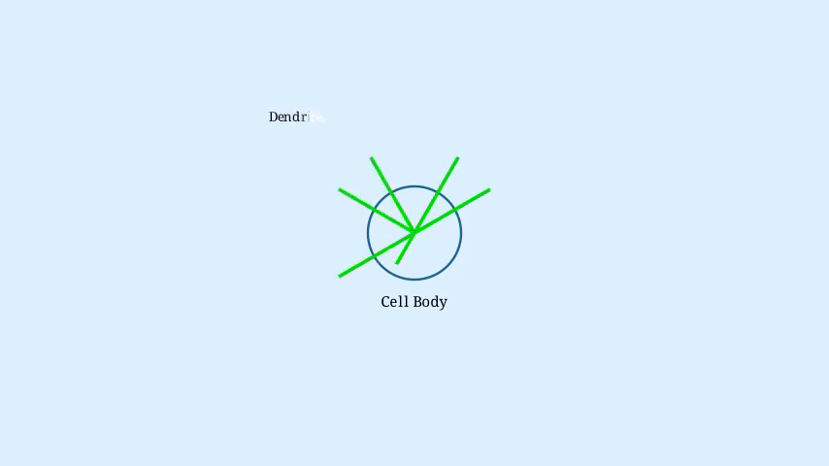Now let us examine the processes of nerve cells, specifically axons and dendrites. These extensions form the white matter of the nervous system and are found deep within the brain and at the periphery of the spinal cord. Outside the central nervous system, they are described as nerves or nerve fibers. Each neuron typically has one axon that carries impulses away from the cell body, and multiple dendrites that receive incoming signals.